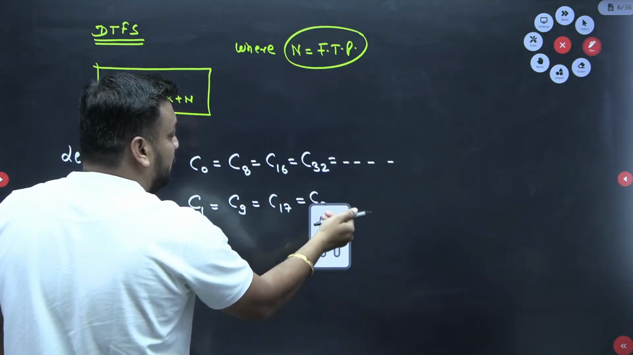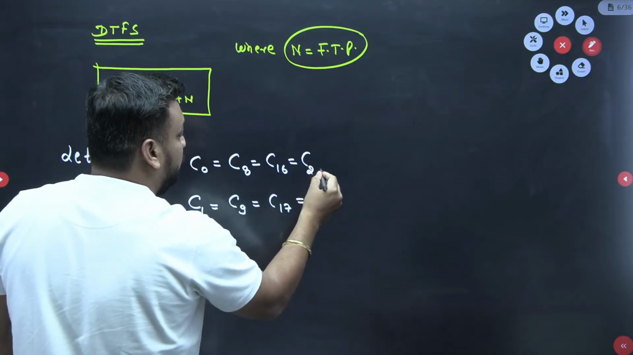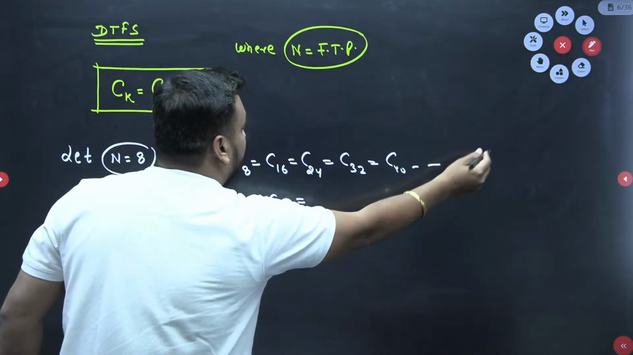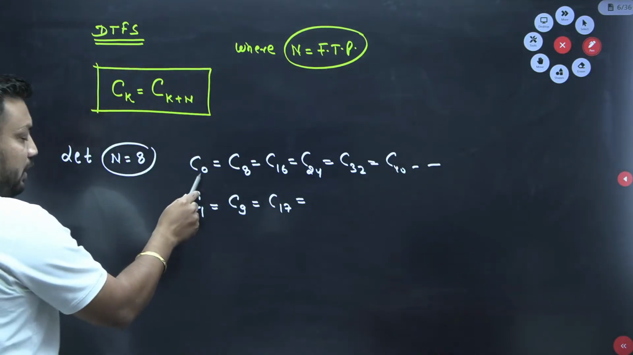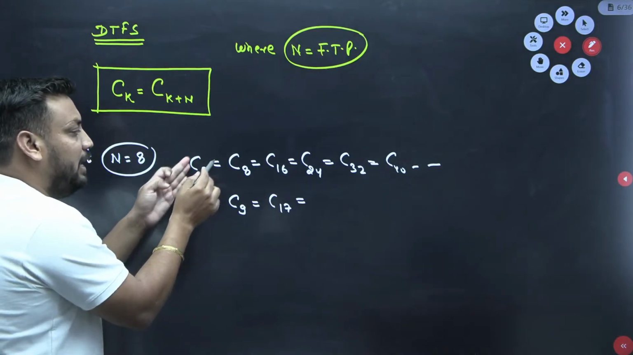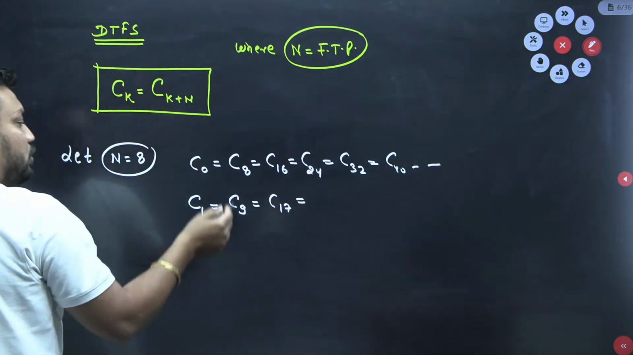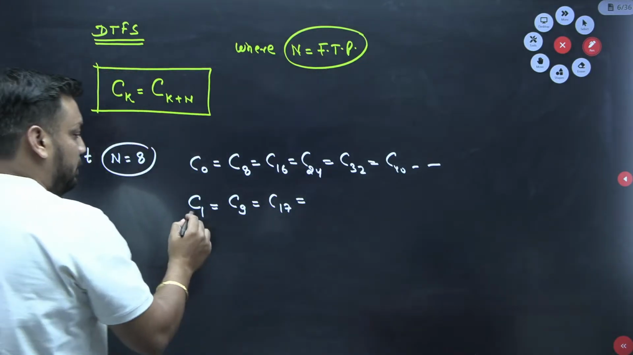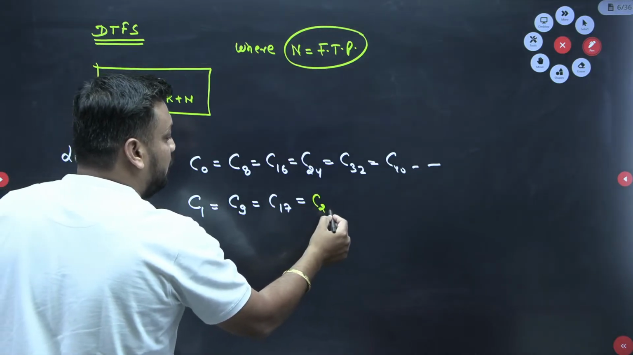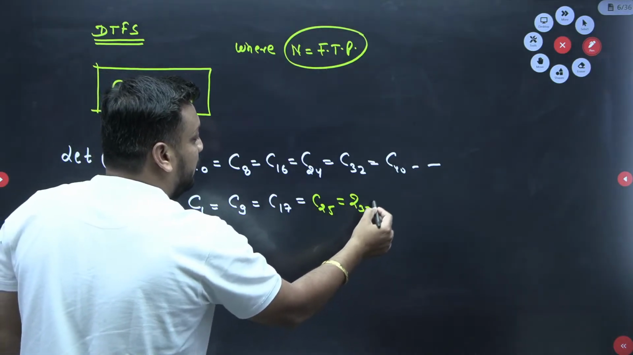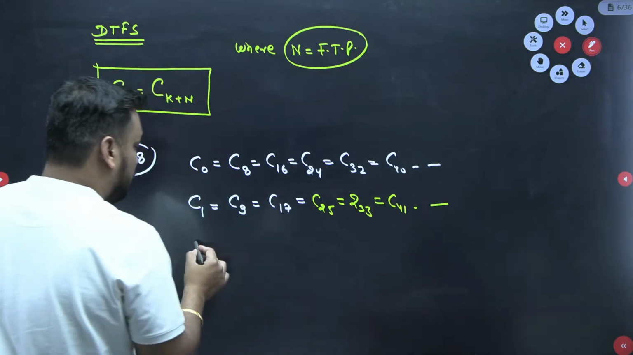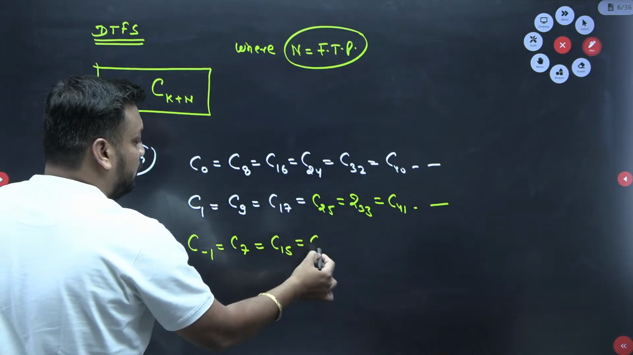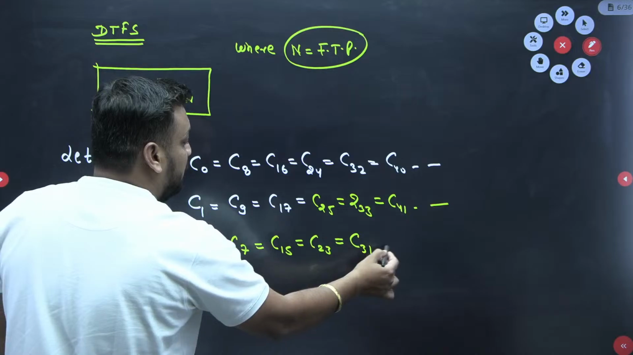32 I am writing, but 24 also can come before that, and 32 anyway will come. Even 40 will also come, like that 48 will come. I hope you are getting the point. After every 8 interval it will repeat itself. So the value of C0 is equal to C8, C16, C24, like this. Similarly, C1, C9, C17 will be equal to C25, then C33, then C41, and so on. Even C minus 1 should also be equal to C7, C15, C23, C31, and so on.